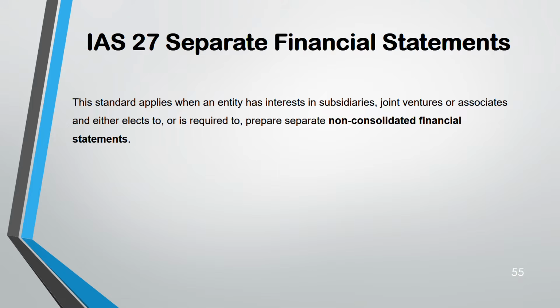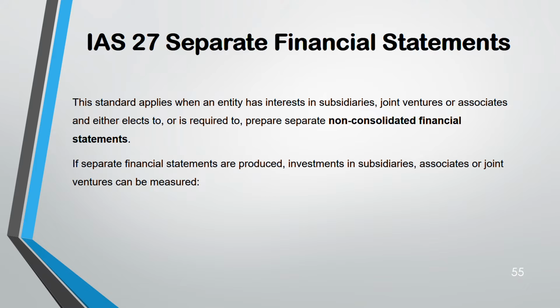But the moment you acquire a subsidiary, or go for a joint venture, or go for an associate, you are having an interest in another entity. That's the reason under IAS 27 you can elect to do so. So in this case, separate financial statements are presented for each subsidiary, joint venture, and associate.